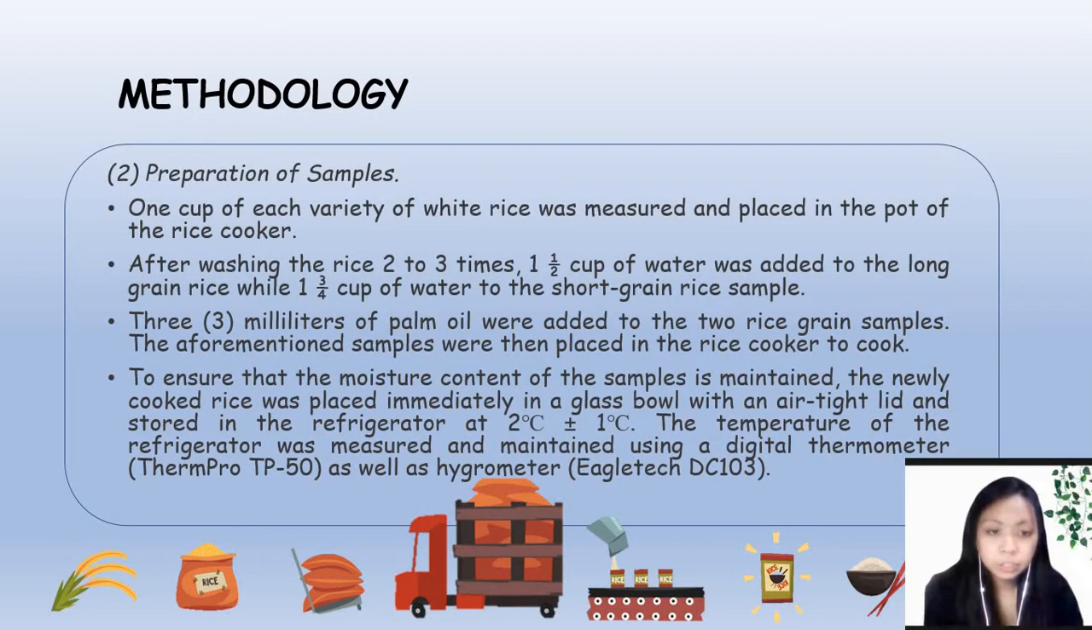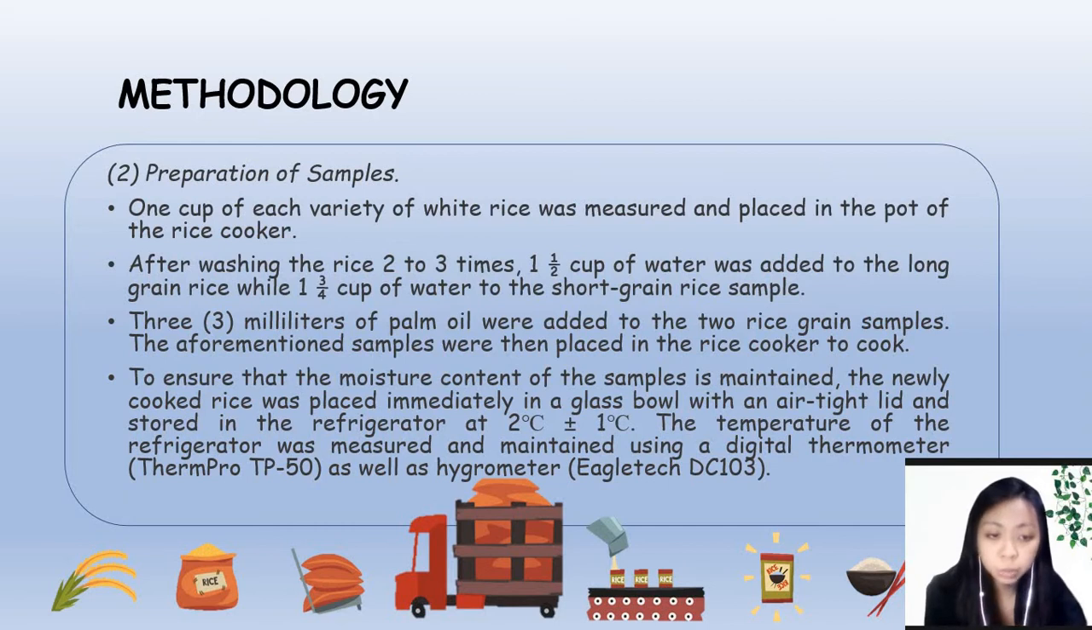For the preparation of samples, 1 cup of each variety of white rice was measured and placed in the pot of the rice cooker. After washing the rice 2 to 3 times, 1 and 1/2 cups of water was added to the long grain rice, while 1 and 3/4 cups of water to the short grain rice sample. 3 milliliters of palm oil were added to the 2 grain samples. The aforementioned samples were then placed in the rice cooker to cook.